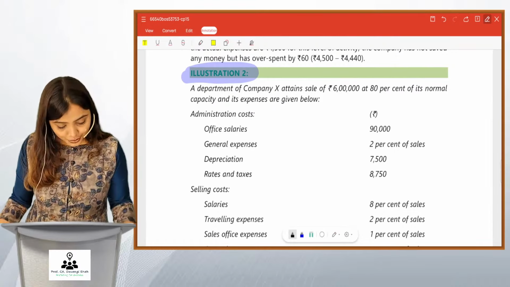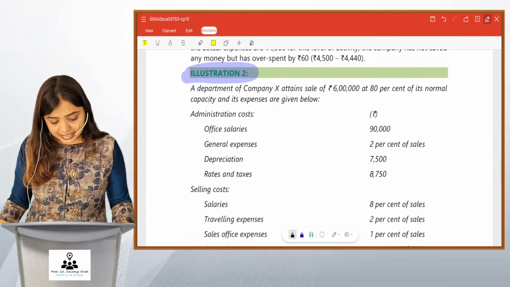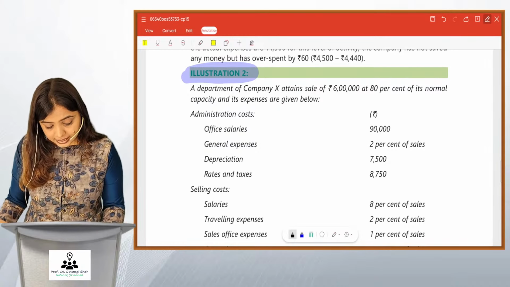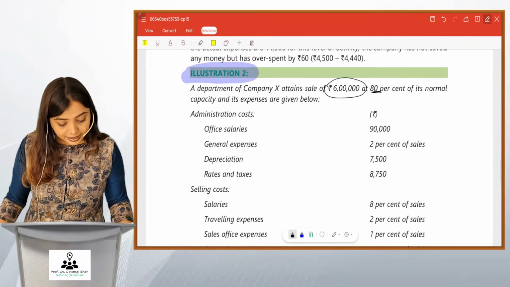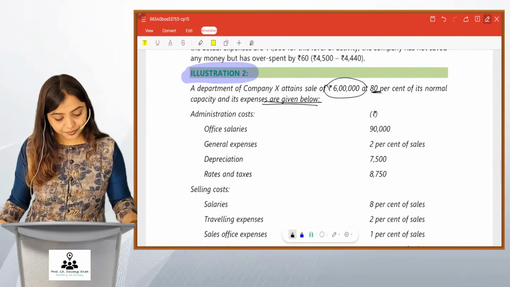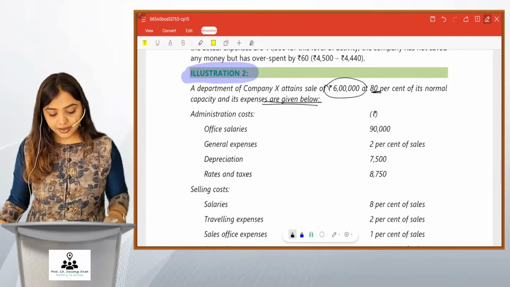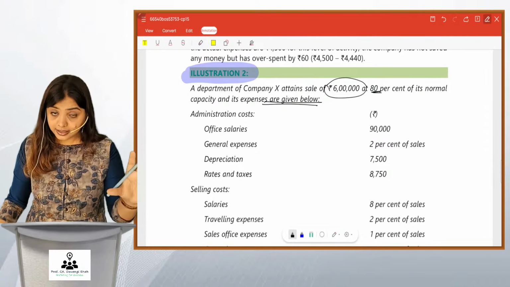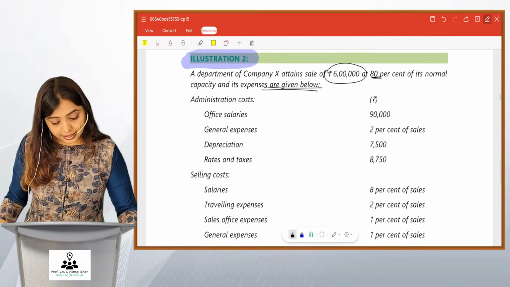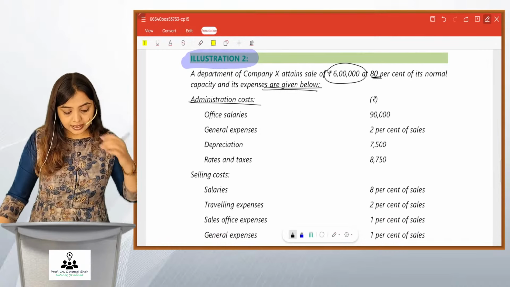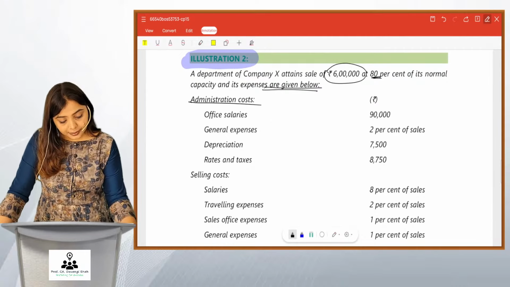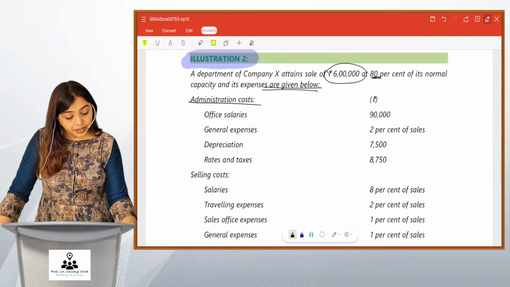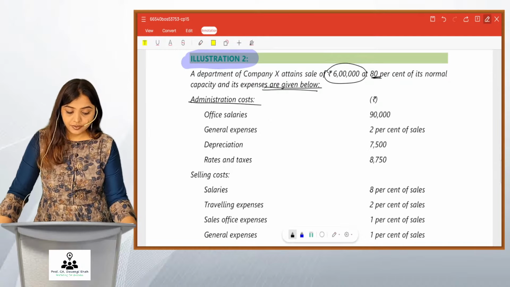Let's do illustration 2. A department of company X attains a sale of 6 lakhs at 80% of its normal capacity. And its expenses are given below. Now this data is given at 80% and the sales are 6 lakhs. Administration cost: office salaries 90,000, general expenses 2% of sales, depreciation 7,500, rates and taxes 8,750.